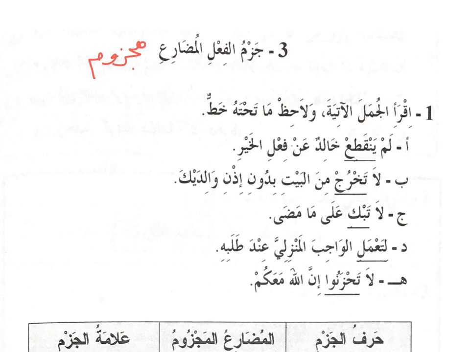So in this sentence, we have another word which is la, which means do not. So it is an instruction not to do something. Takhruj, you go out. So la takhruj, you do not go out. And by having the word la before a fi'l mudari', the fi'l mudari' will be in the state of majzoom.